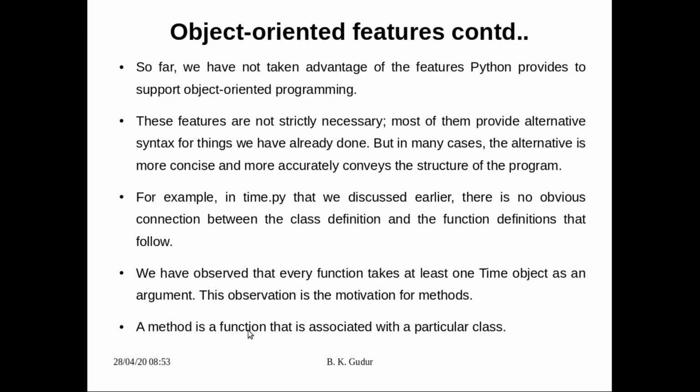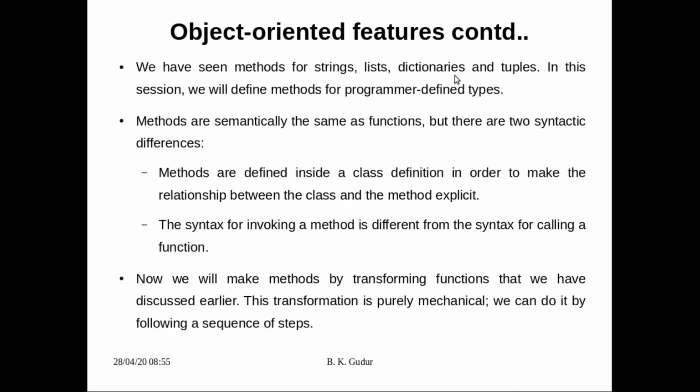A method is a function that is associated with a particular class. A function is independent of the class, whereas a method is associated with a particular class. How it is independent, and how methods are associated with a particular class, I am going to tell you a little later. Now, we have seen so many methods, so let us discuss how functions and methods are different. We have seen so many methods for strings, lists, dictionaries and even tuples.